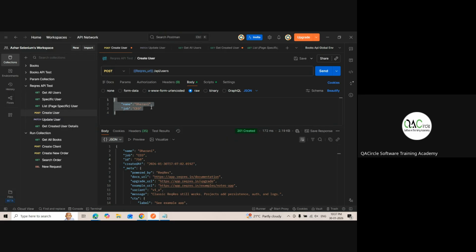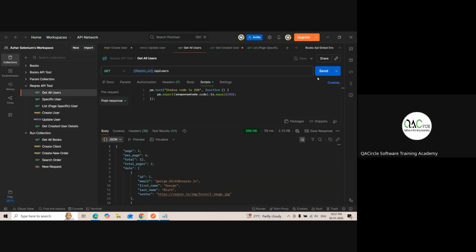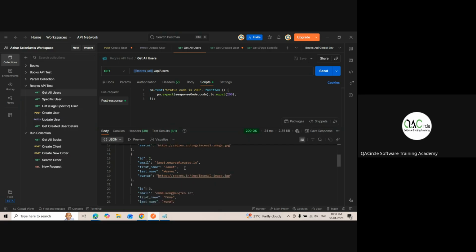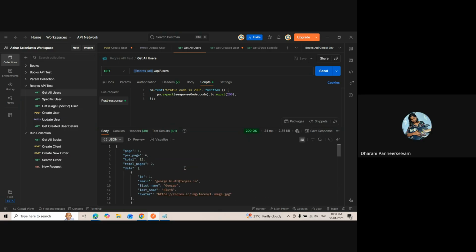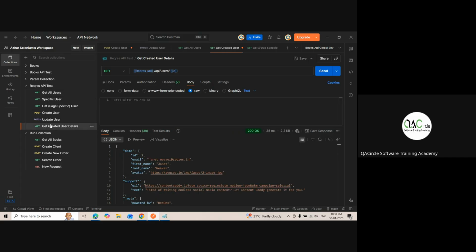Now, is this a public API or a private API? Public API. So this one is not actually calling the database. That's why, if Dharni was added as 750, we should get Dharni here. Am I getting it? No. See, all users, I'm not getting it. When you work in a company, you will have to work with real APIs. The concept, everything is the same, no change. Okay, now save it. This one also you save.